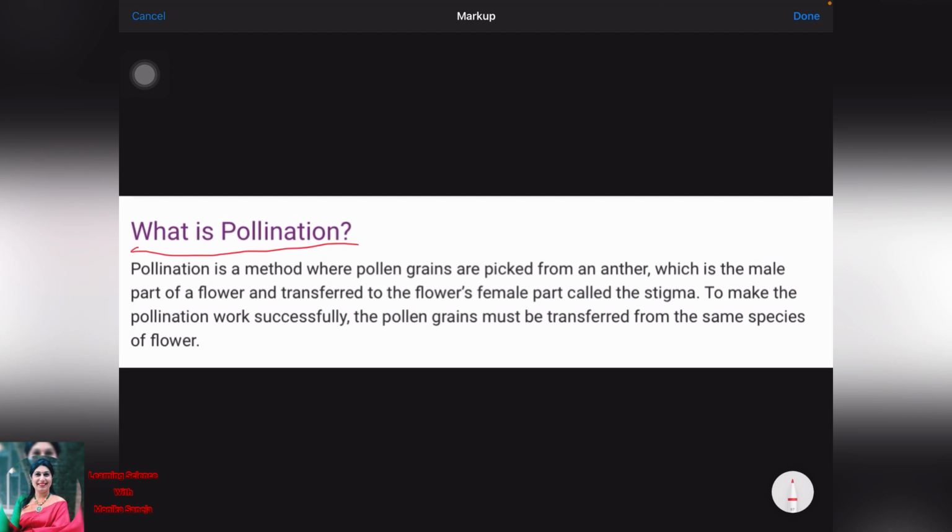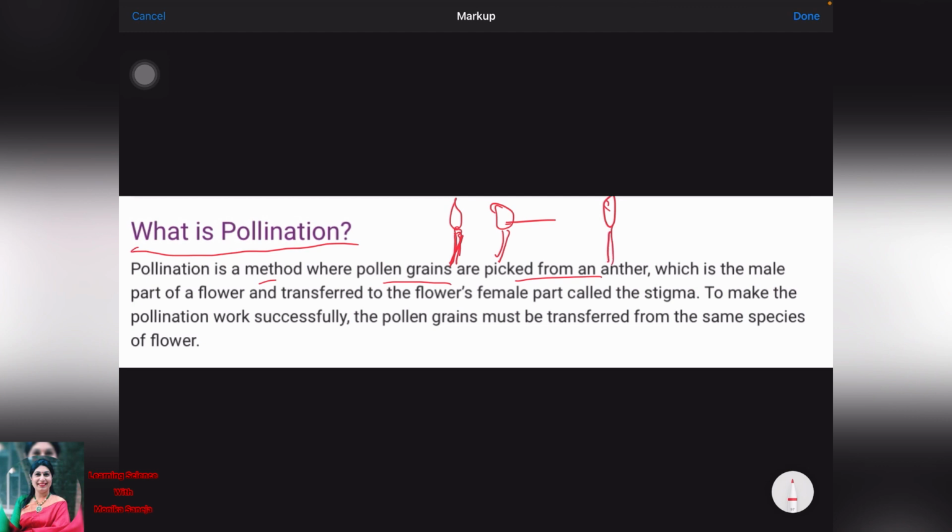What is pollination? Pollination is a method where pollen grains are picked from an anther. The anther is the male part. I'm just telling you again so that you can recall. This is the male part, stamen, which consists of anther and filament.